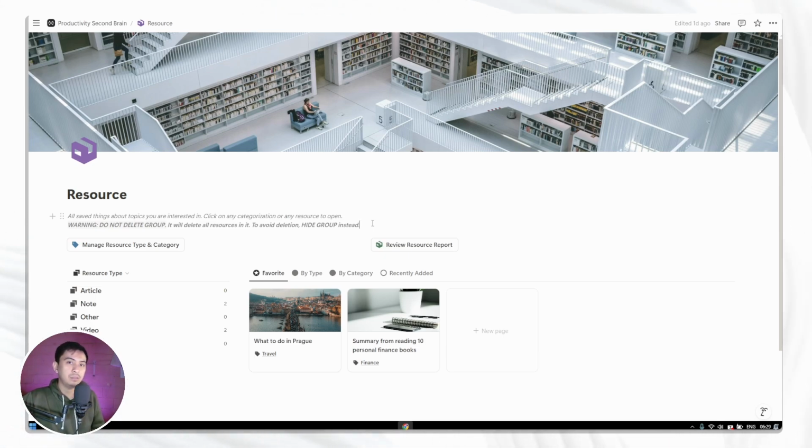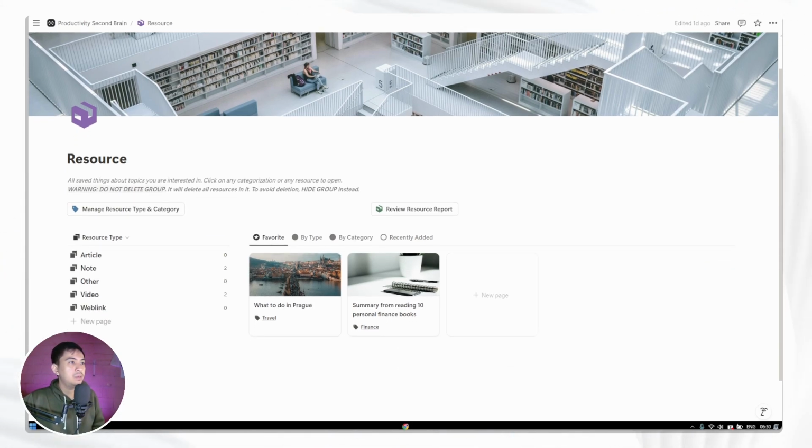And you can also store any more things. You can get creative, like maybe some website pages for portfolios, or, let's say you're a programmer, you can also save GitHub repo links that you want to get access to really quickly. Yeah, you can save it in resource in second brain.